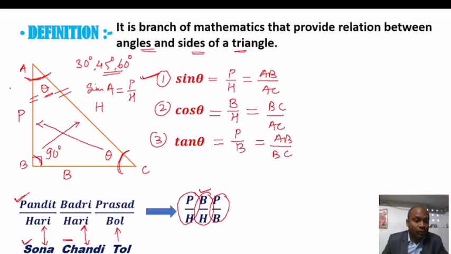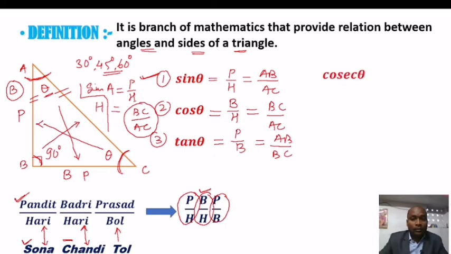So AB will work like a base, and the opposite side of this acute angle is now called the perpendicular. So in this formula, perpendicular will be BC and hypotenuse will be AC. So it will work like this.